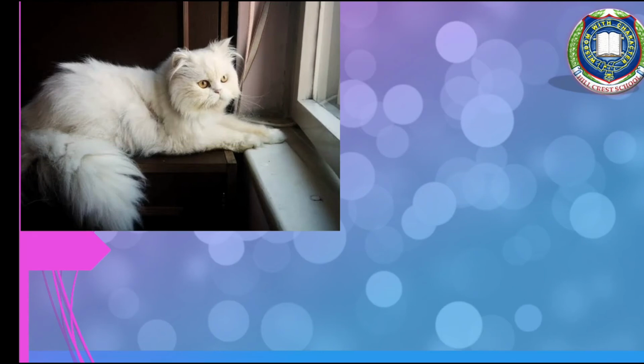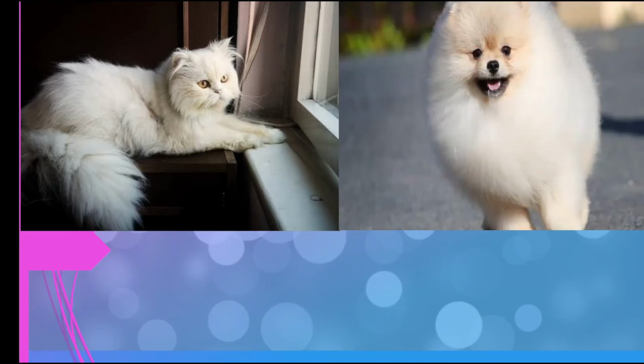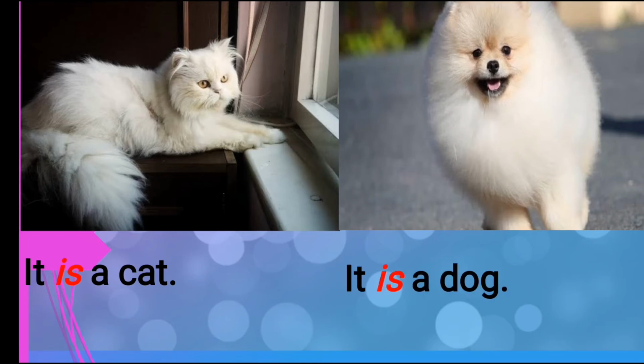Now for animals, we never say he or she. What word do we use? We use the word it, right? Now there is only one cat here. It is a cat. And there is only one dog. It is a dog. Now we can see here that we use the word is only for singular noun, okay? Only for something that is only one.